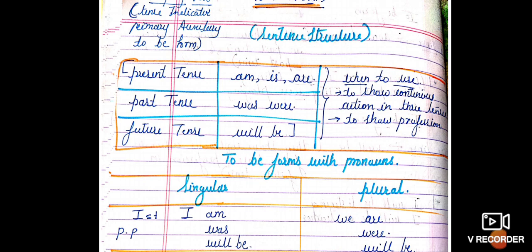Whenever sentences are framed in the present tense, we use verbs like am, is and are. When we are talking about the past tense, we use verbs like was and were. When we are talking in the future tense, we use verbs like will be. We use these verbs to show continuous action in all three tenses. This will show us about the action that is being carried out. It will sometimes also show us about the profession, all right?